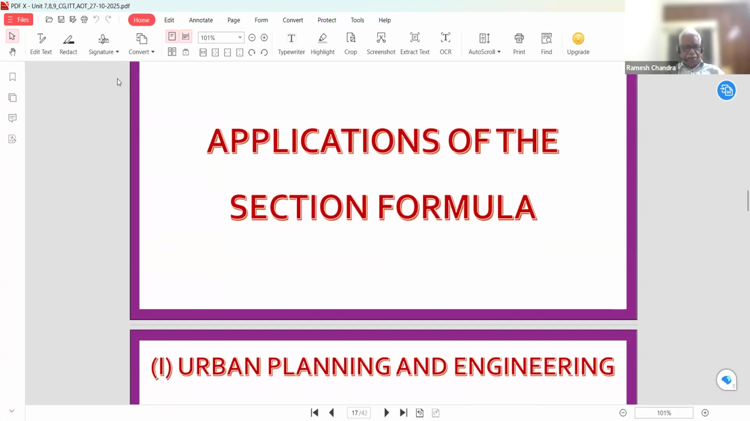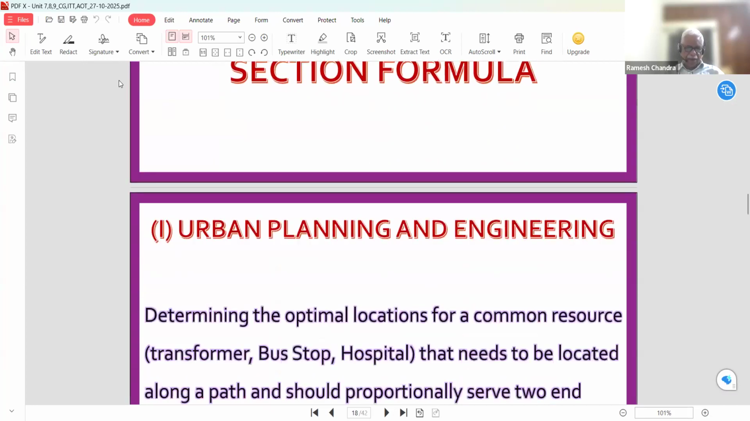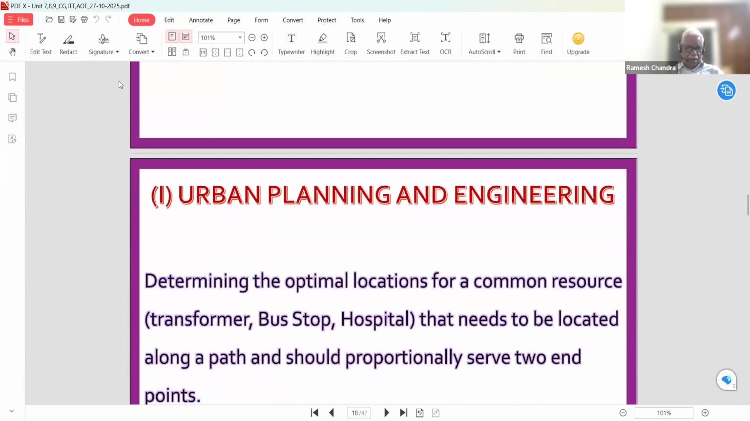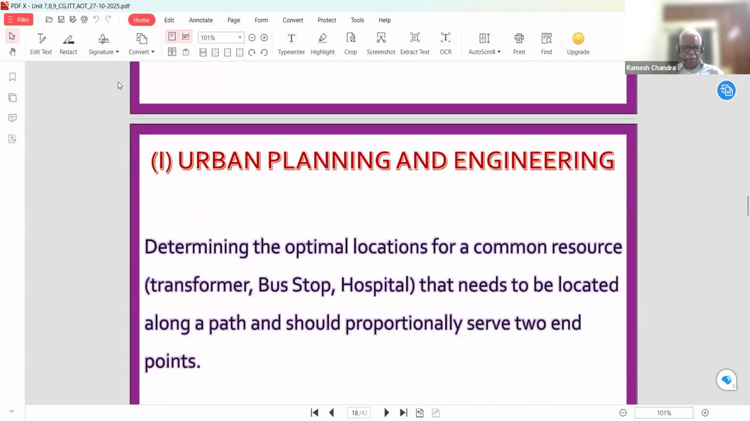Now, applications of the section formula. This is also important in our day-to-day life. First is urban planning and engineering. This is determining the optimal locations for common resources like transformers, bus stops, and hospitals that need to be located along a path and should proportionally serve two endpoints.